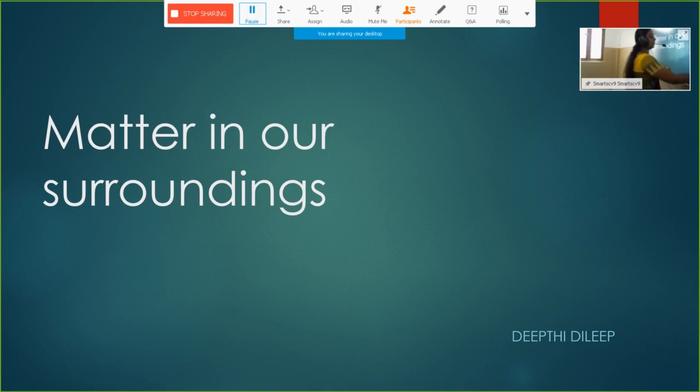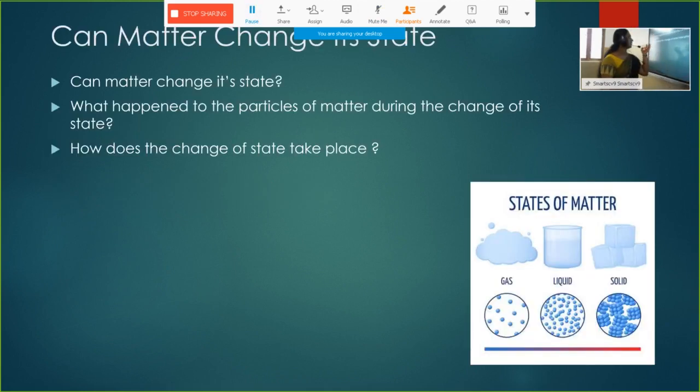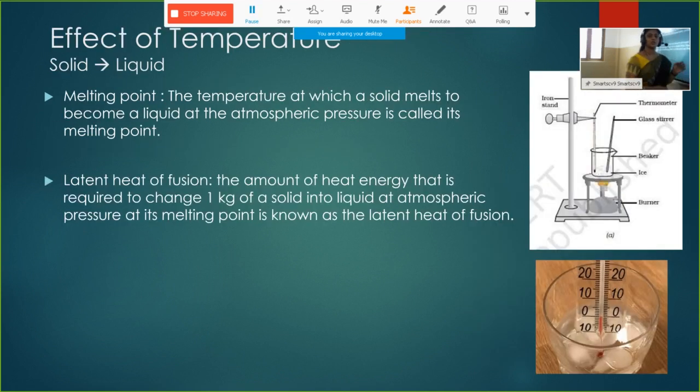Can we change the state of matter? Yes, we can change the state of matter by changing two factors, that is pressure and temperature. We can change one state of matter to another. Second is what happens to the particles of matter during this change. We will discuss that also during these sessions. Then how this change takes place, we will discuss that also.